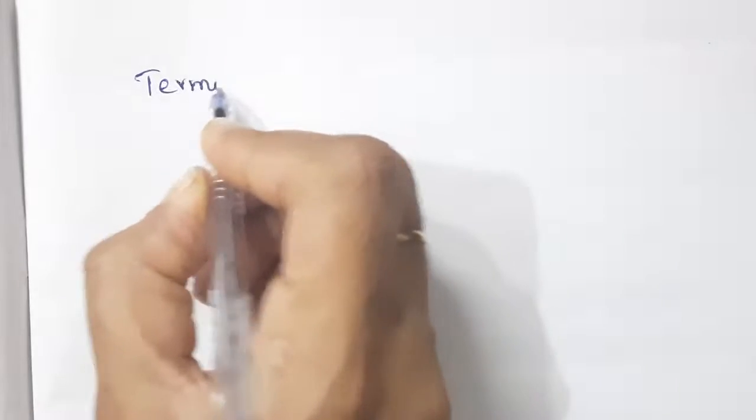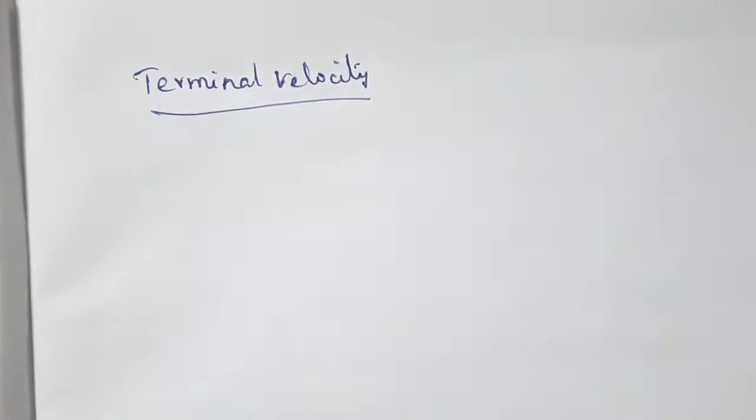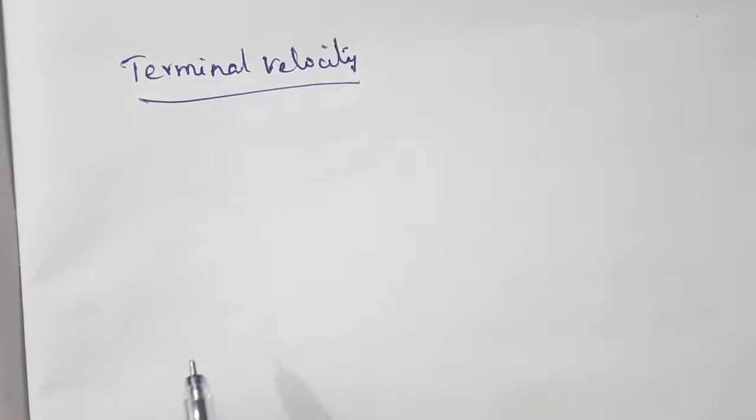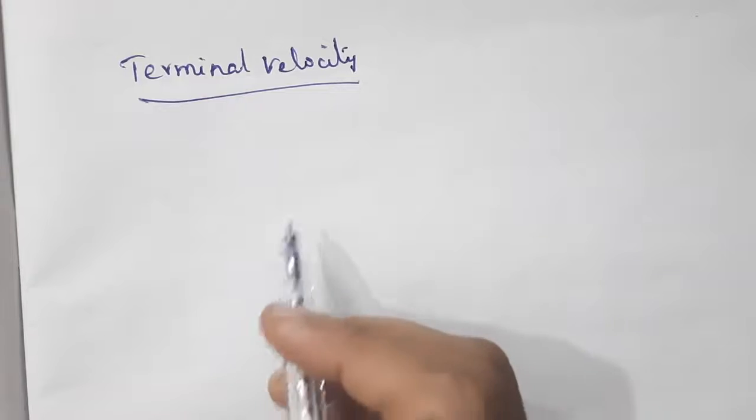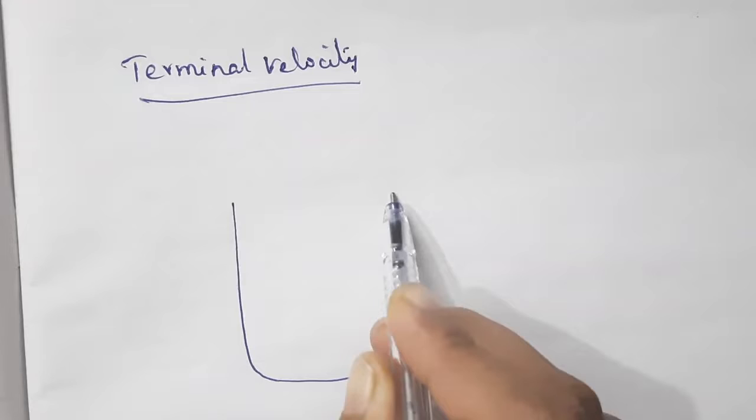Alright, so far we have discussed streamlined flow, turbulent flow, and Reynolds number. Now, terminal velocity. To understand this concept, consider a large liquid column, a container.